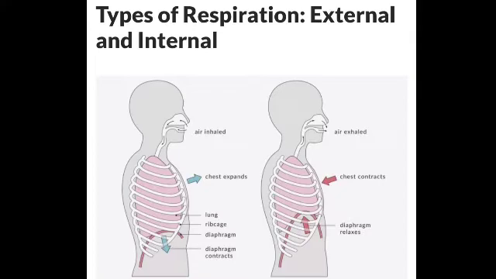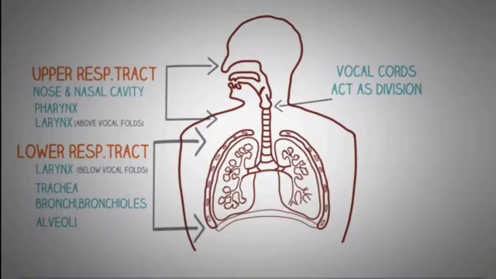We can understand it with the help of the diagram of the human respiratory system. Let us observe the diagram and explain the different parts of the human respiratory system. The human respiratory system is a vital organ system of the body.